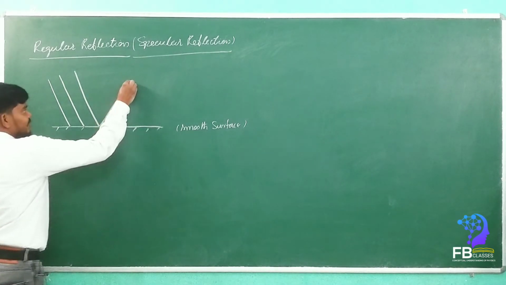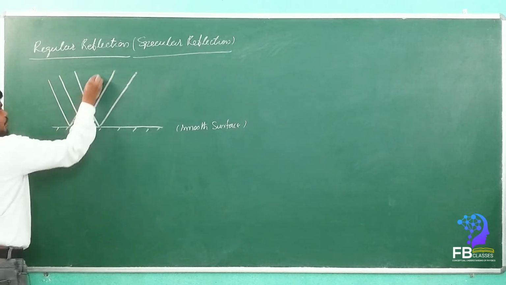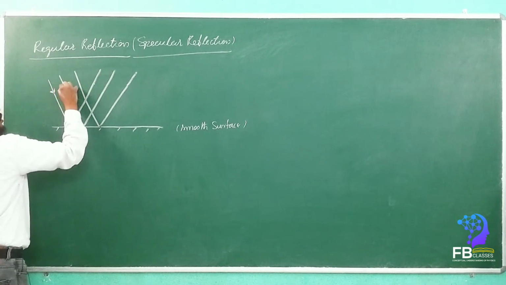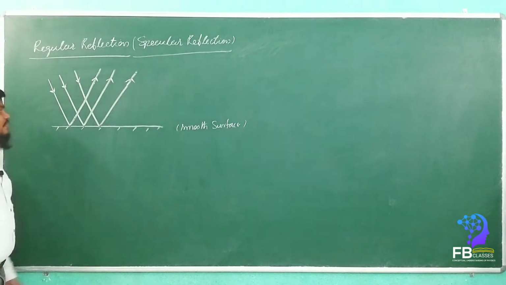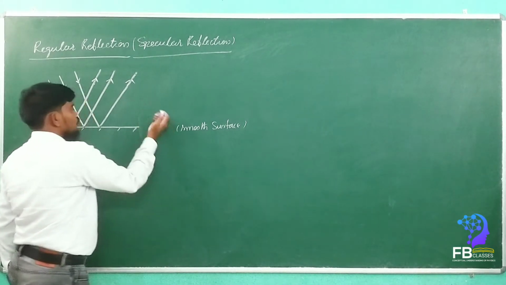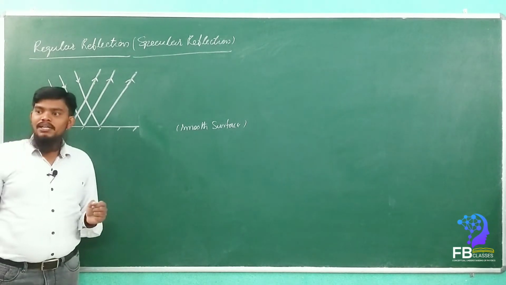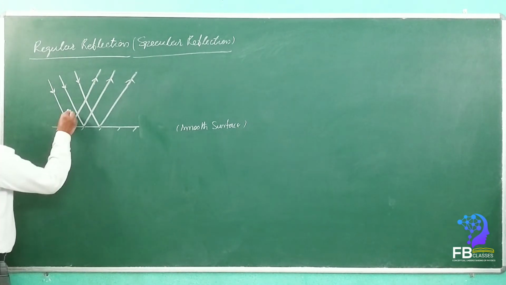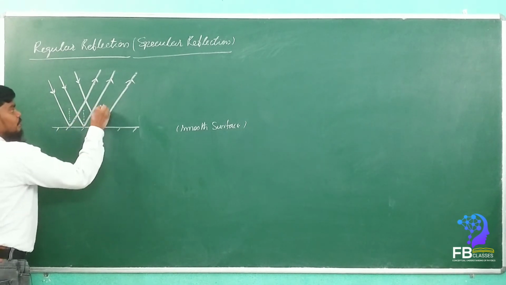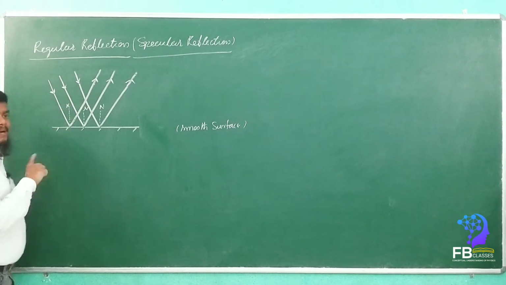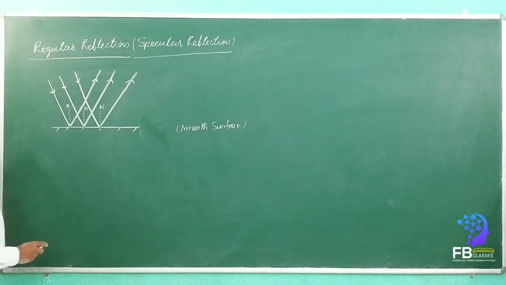The reflected rays are also parallel to each other like this. See here, all the incident rays are parallel to each other, then all the reflected rays are also parallel. When will this happen? Whenever it strikes a smooth surface. Are you getting my point? So this type of reflection we call regular reflection. Why? Because if you draw the normals here, these normals are also parallel to each other. This type of reflection we call regular reflection.